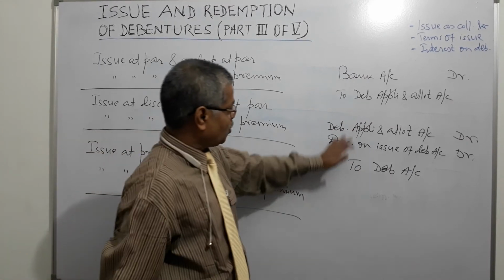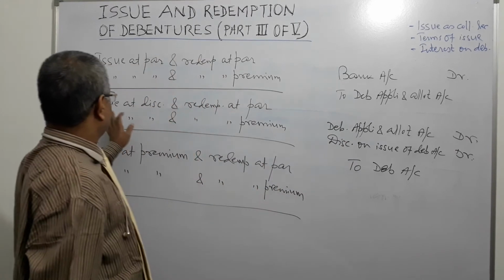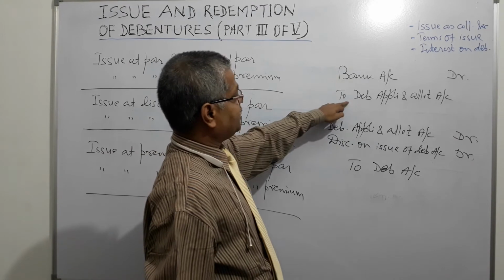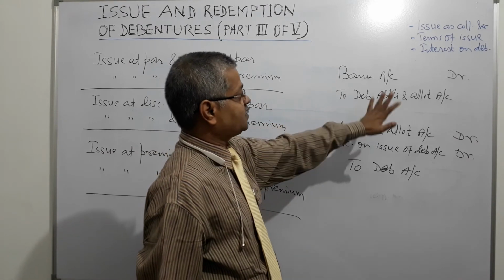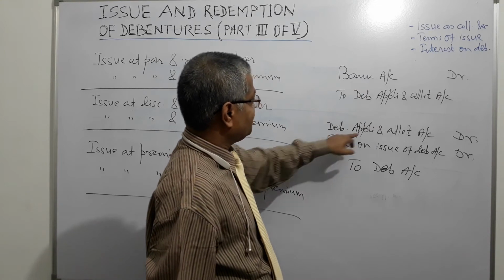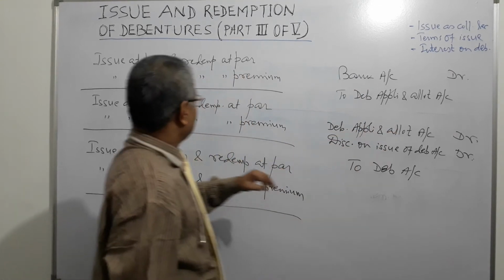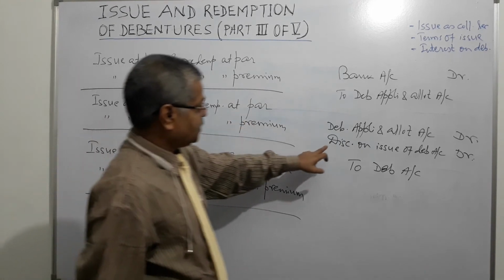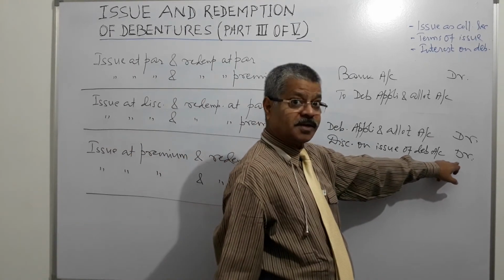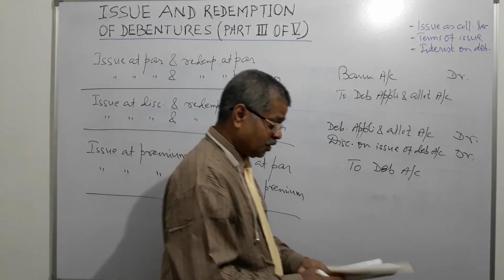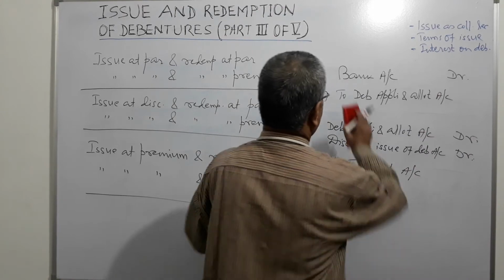Now this is the allotment stage. Issue at discount, redemption at par. Debit bank account, credit debenture application allotment account at application money. Second stage, debit application allotment account, and since it is a discount at par, discount on issue of debenture account will be debited and both the amounts will be credited to debentures account, right?